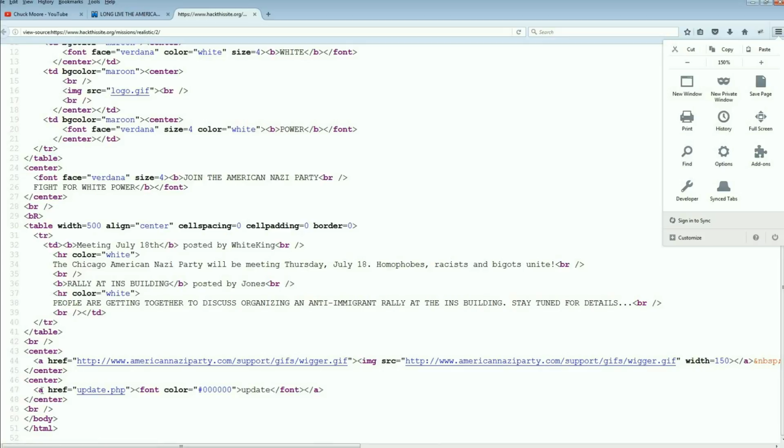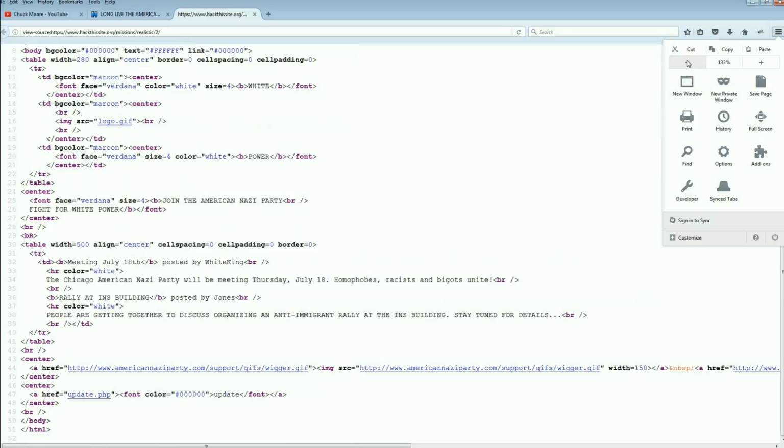But look a little bit further down. If you know your HTML code, there is a reference to update.php. Font color is black, and the word just says update. There's a link down at the bottom of the page that will send us to an update page.